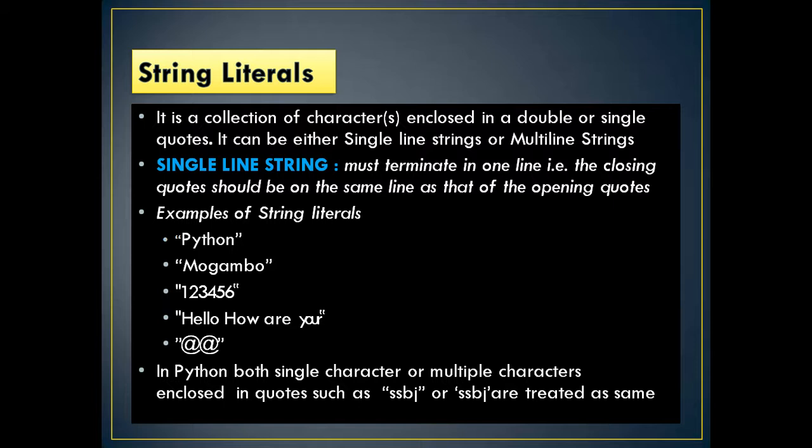Examples of string literals you can see: "Python" is written in quotes, "Mogambo", "123456", "Hello, how are you?", "@", all are given in quotes. Between the quotes, these are examples of single line string literals. In Python, both single characters or multiple characters enclosed in quotes, such as "SSBJ" or 'SSBJ' in single quotes. Both double quotes and single quotes are treated the same.